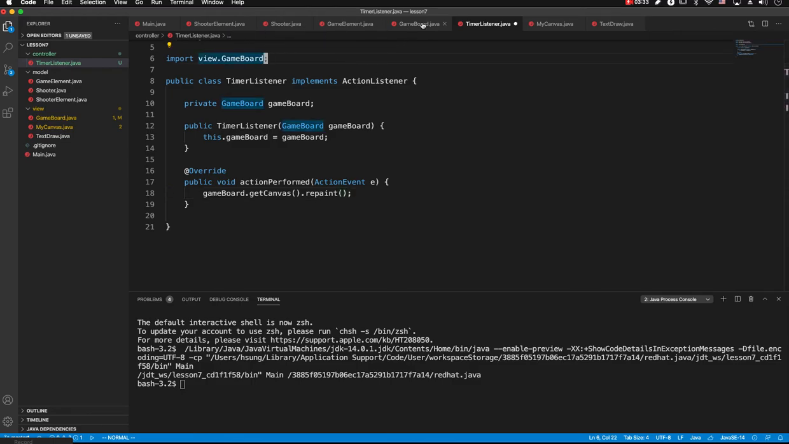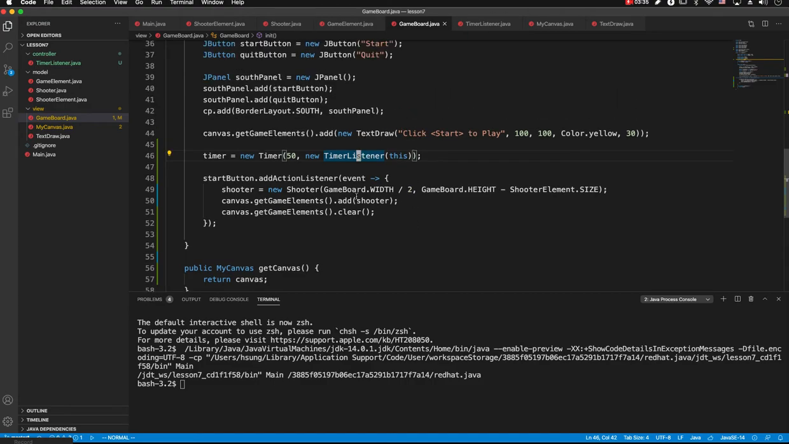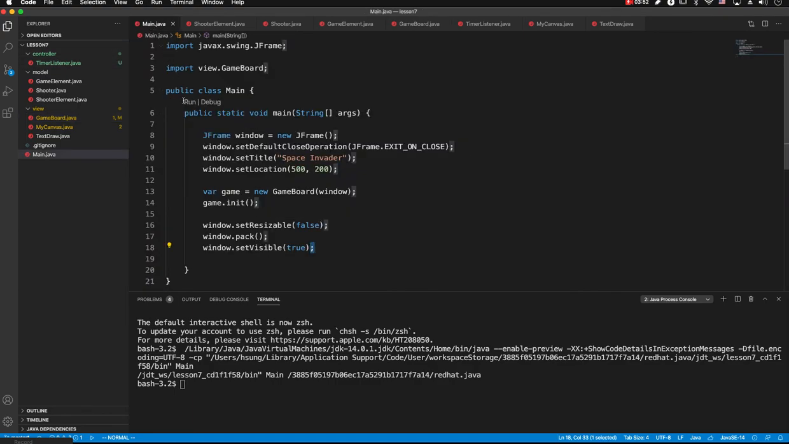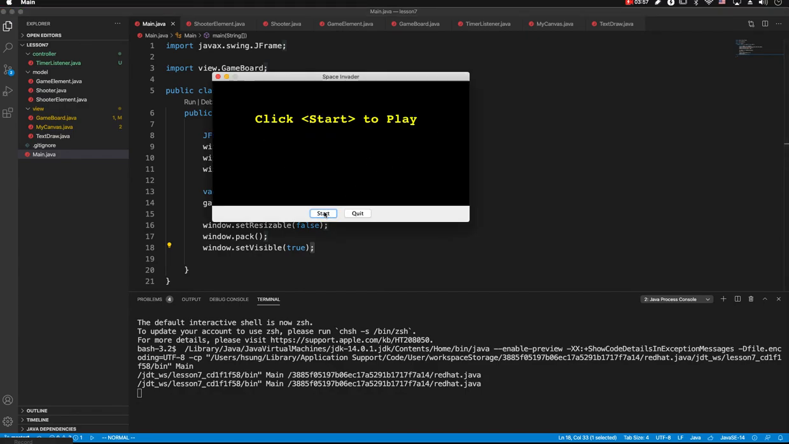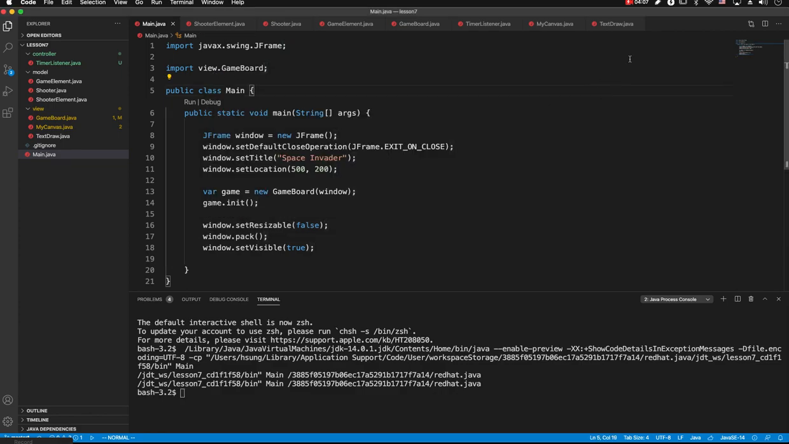So at this moment, game board, what we have done is added the timer listener, which runs every 50 milliseconds. And then as we press the start button, shooter is added. Prior to that, only click start to play message is there. Run. Click start. And the shooter does not show up. So let's fix it in the next video.